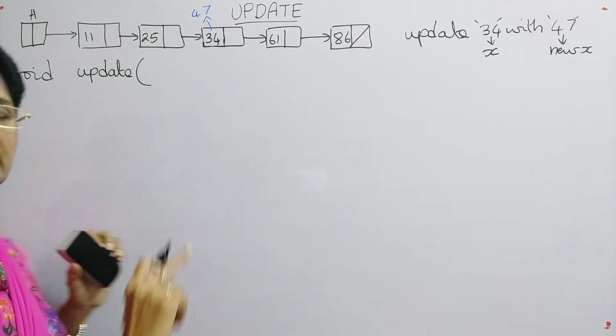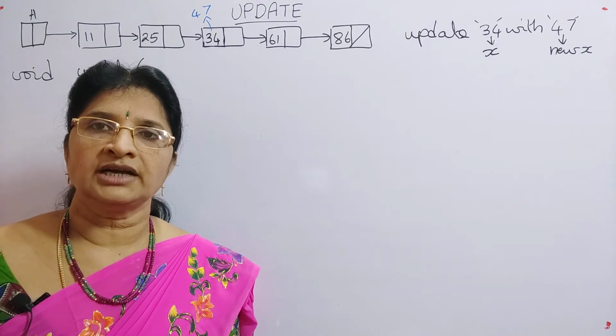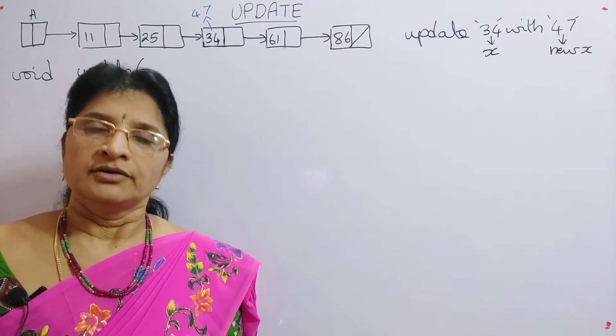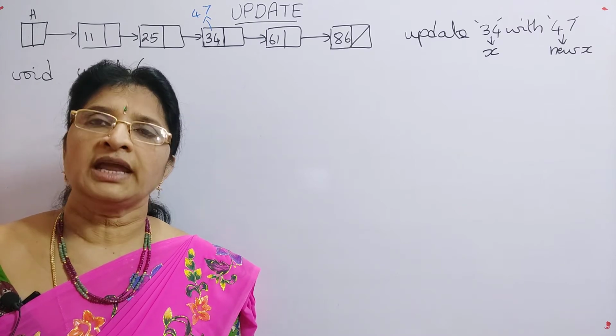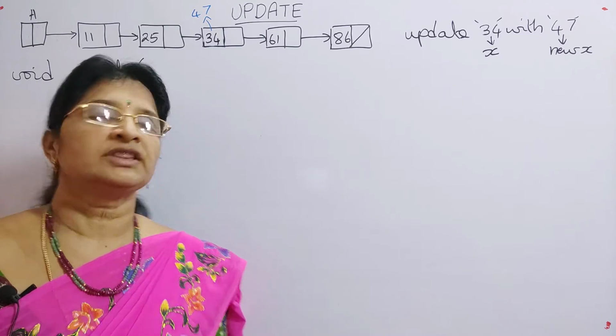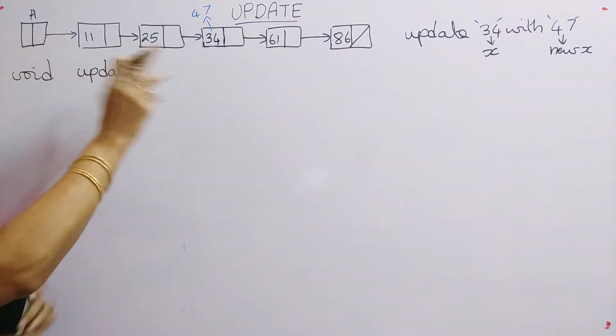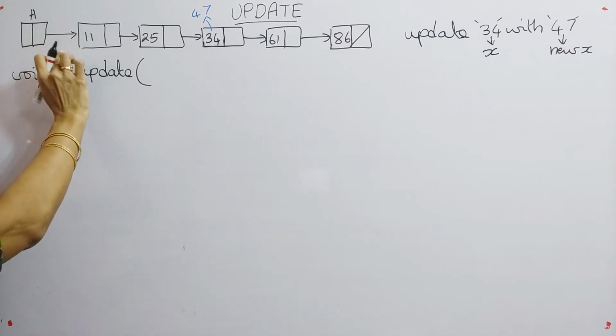Whenever you are working with a singly linked list, the first parameter that we pass to the functions for any operation on the singly linked list is the header node. Without the header node we can't do anything, because the header node contains the address of the first node.